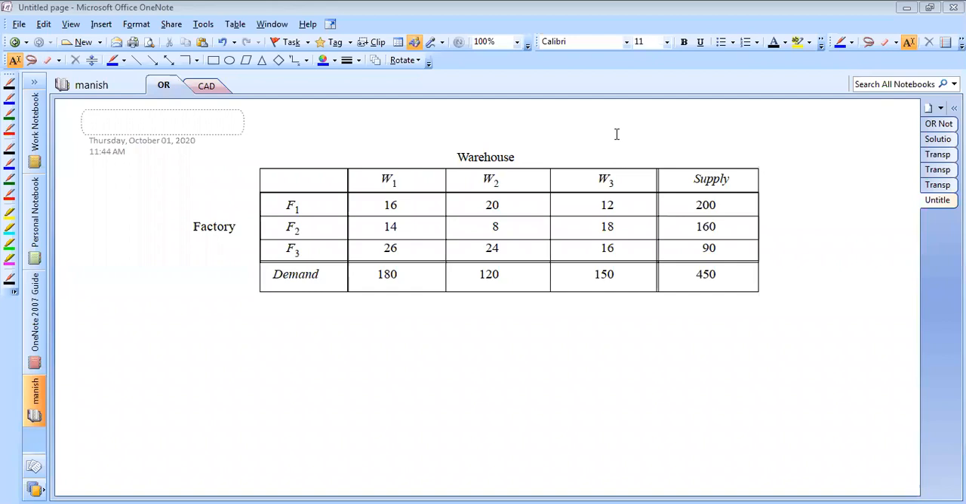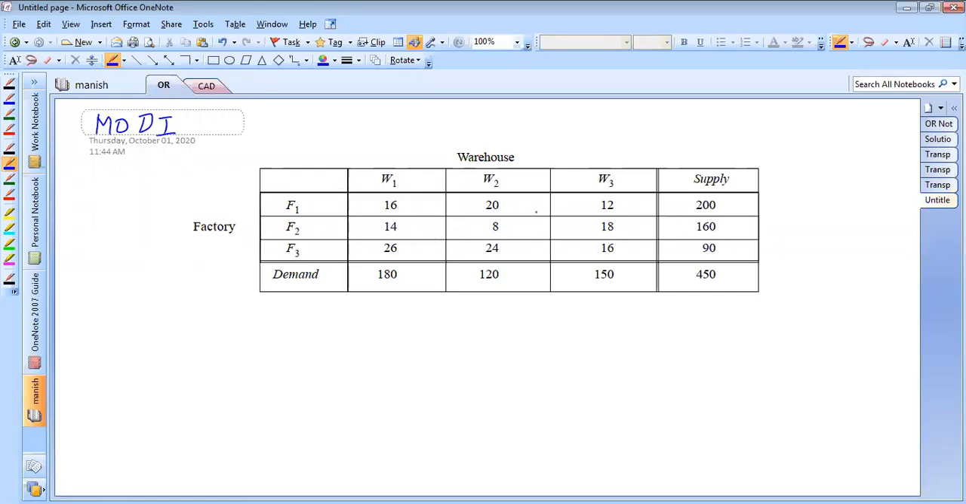Okay, so this is one of the new problems for transportation. We are interested today in the modified distribution method, or in other terms, the MODI method. So you have warehouses W1, W2, W3, and factories F1, F2, F3, and these are the costs of transportation.